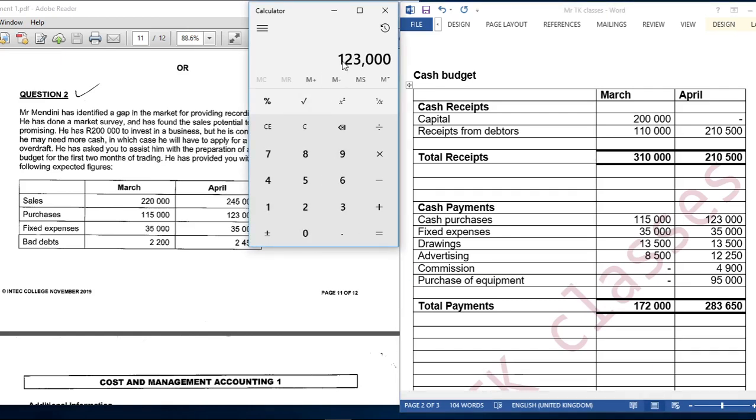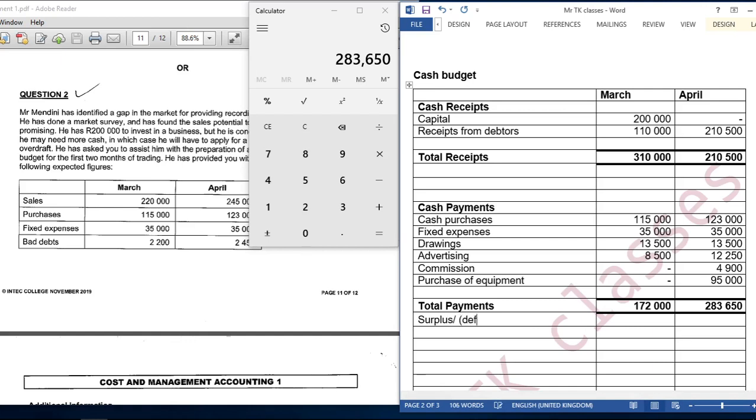123,000 plus 35,000 plus 13,500 plus 12,250 plus 4,900 plus 95,000. 283,650. Okay, so we are going to have surplus or deficit.